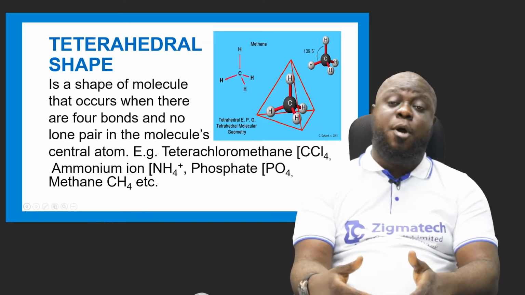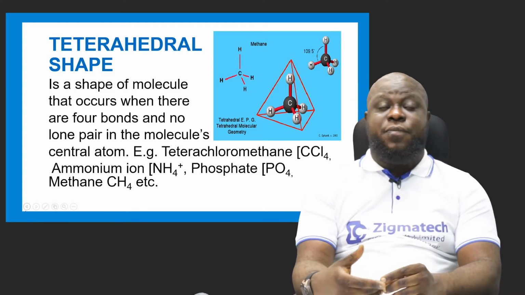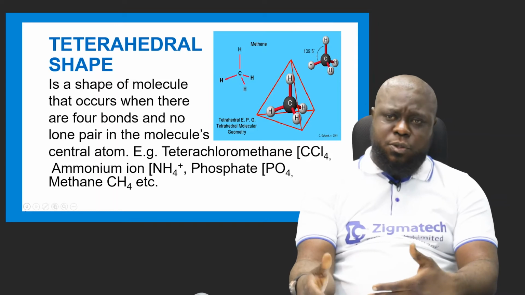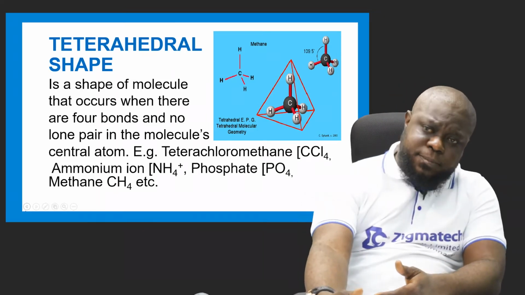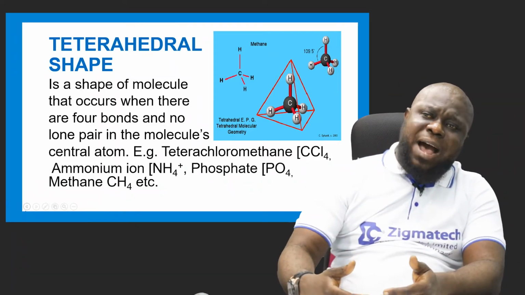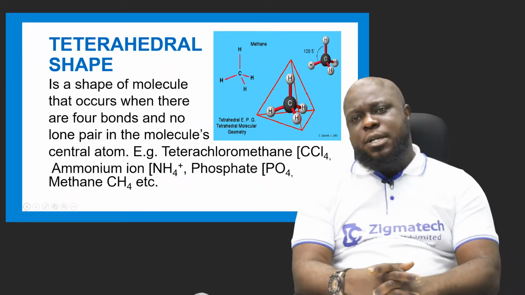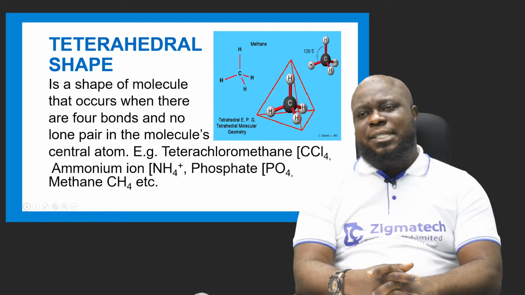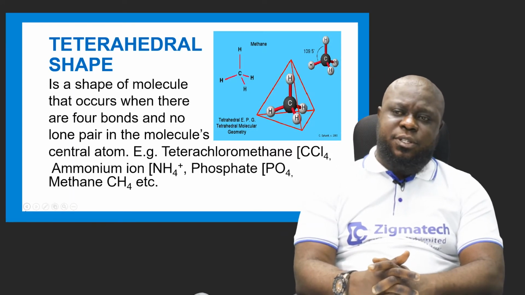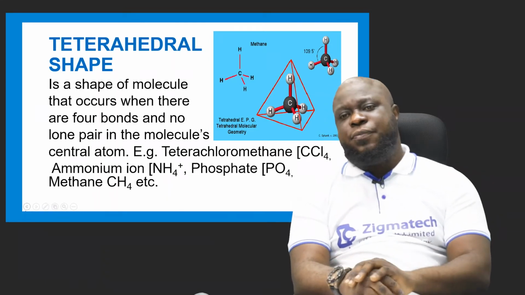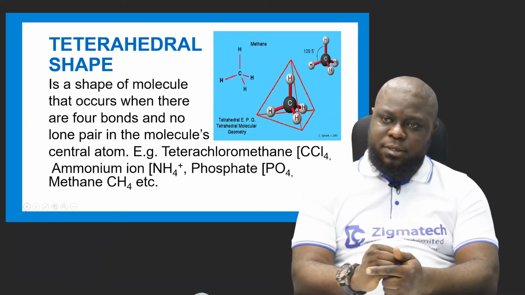That depends on the name of the molecule. If it's 5, you know what to call it. If it's 6, you know what to call it. If it's 7, you know what to call it. So from the number of atoms in the molecule or in the element, we know the name of the molecule. Now they say this is tetrachloromethane, CCl4, ammonium ion, phosphate, methane.